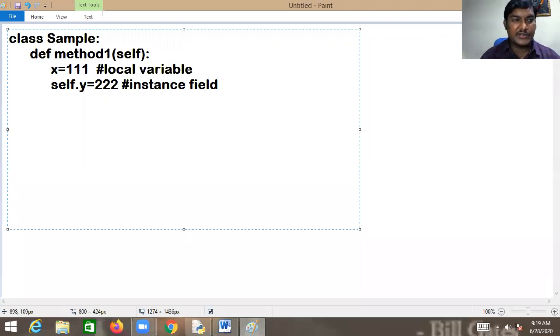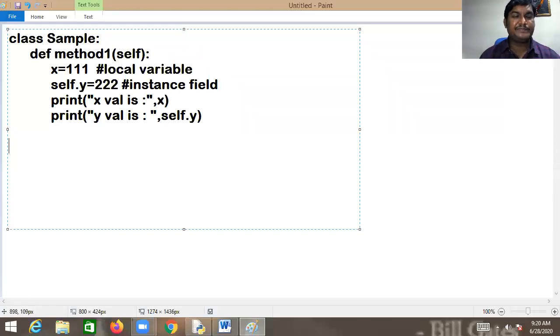Now let me show you the practical. What exactly happens? I want to print the data. Kindly observe this. To print the data, I am printing the local x, that is, I want to print x. Friend, if you are really good with this pictorial representation, understanding the remaining programs is not a great matter. Trust me. Now self.y. Here I am writing this in this particular case. This is what I have defined.